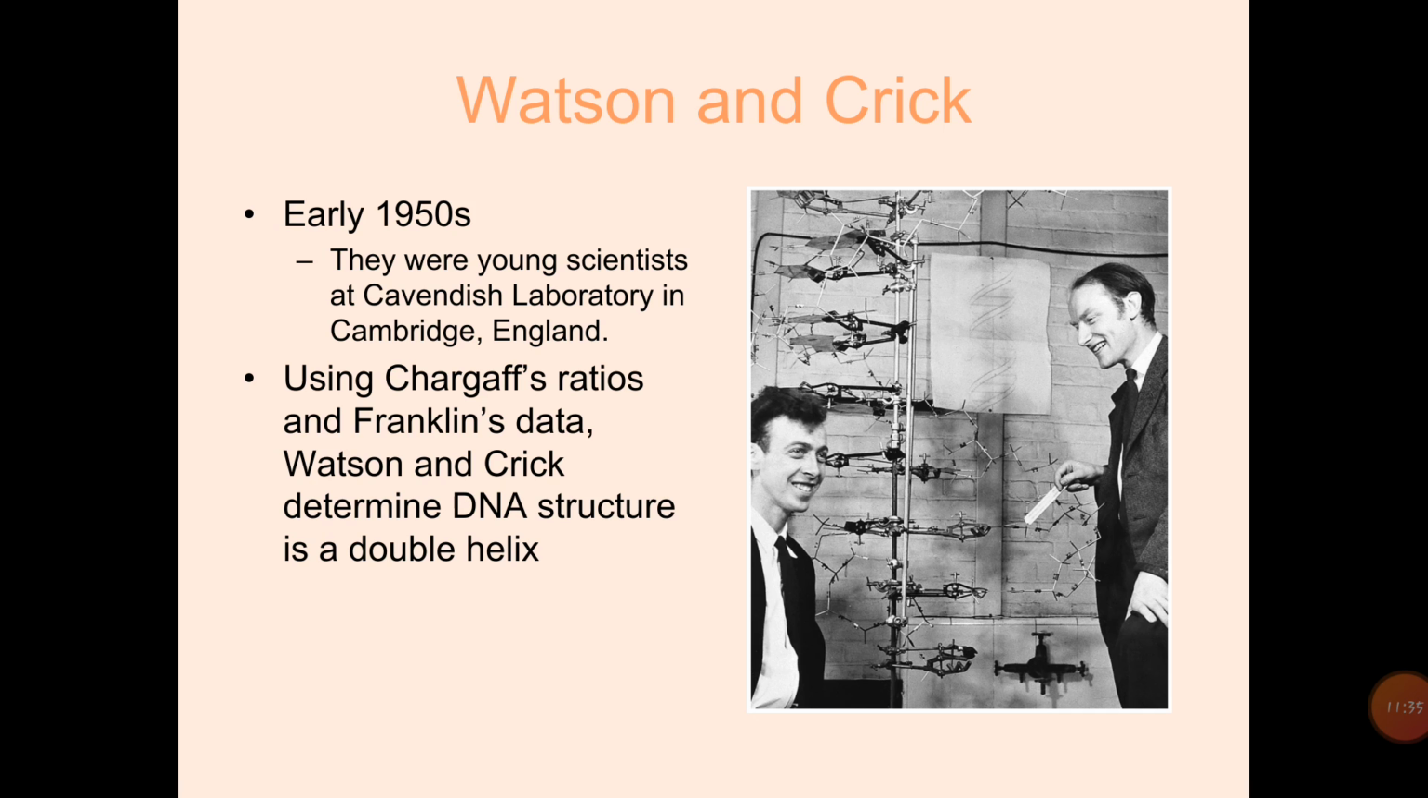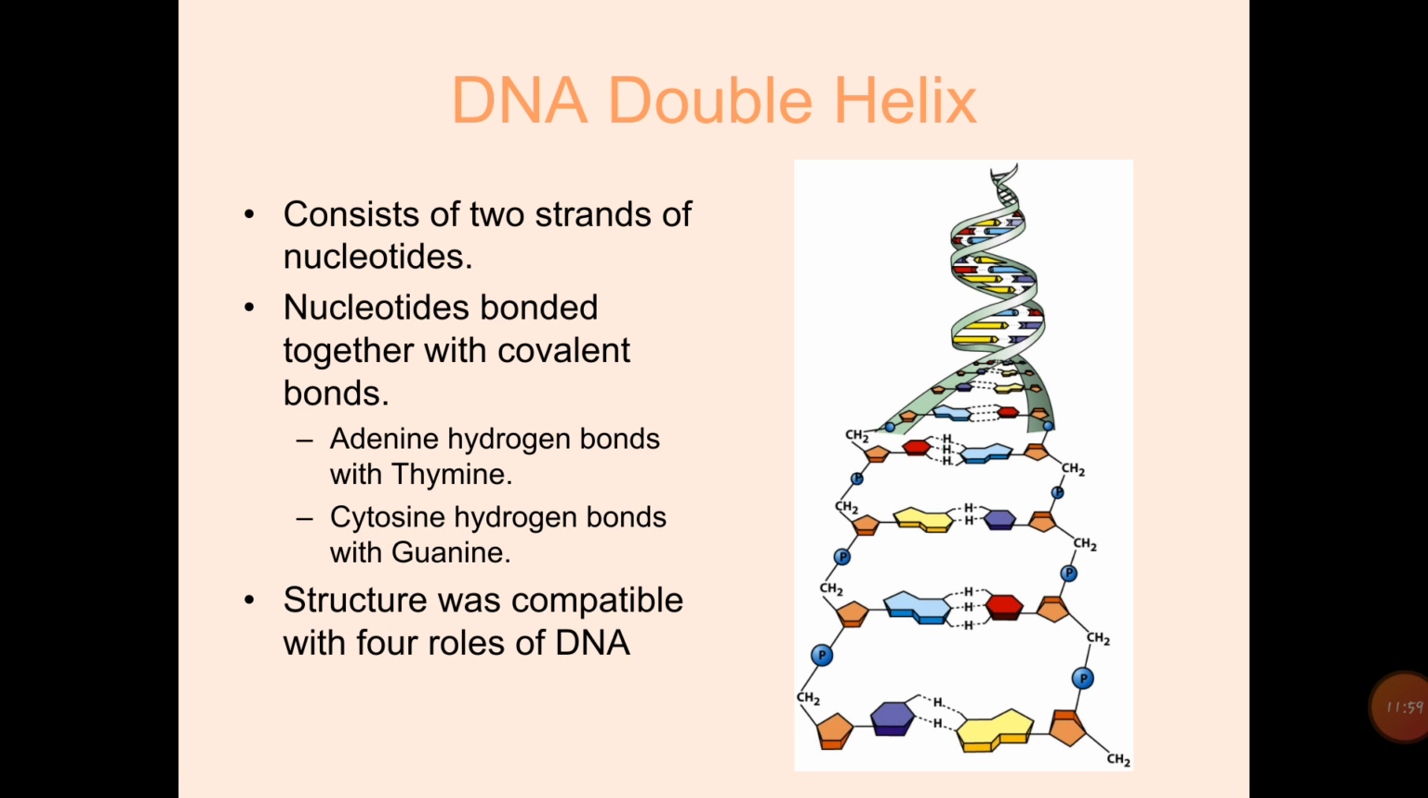Then Watson and Crick, in the early 1950s, were young scientists at a laboratory in Cambridge, England. Using Chargaff's ratio and Franklin's data, Watson and Crick determined the DNA structure as a double helix. DNA as a double helix consists of two strands of nucleotides bonded together with covalent bonds. Adenine forms hydrogen bonds with thymine, and cytosine with guanine. This structure was compatible with the four roles of DNA.